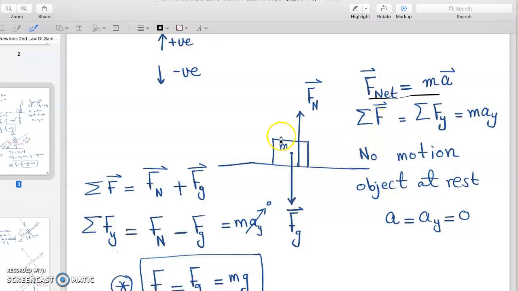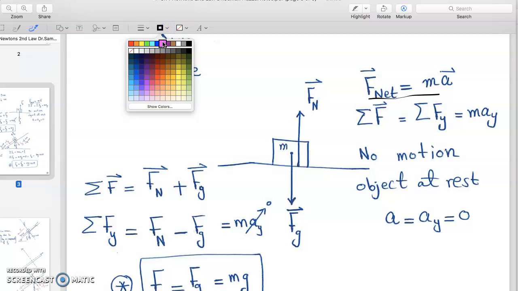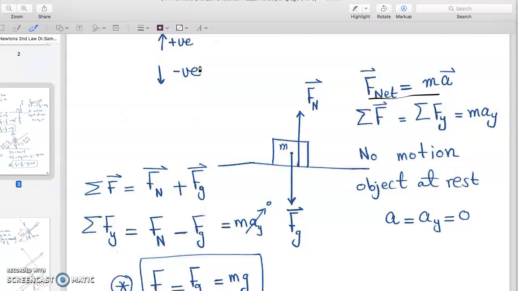And in this picture here, we have simply a horizontal surface, and the object is sitting at rest. So there is no motion, the object is at rest, or we say acceleration is equal to 0. But we see that we have forces acting on this object, and these are 2 forces.